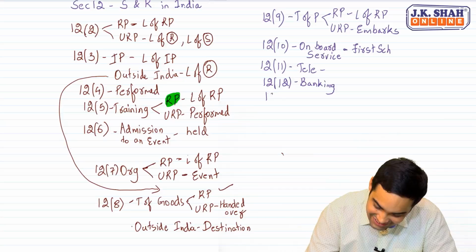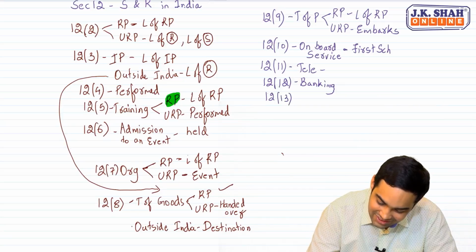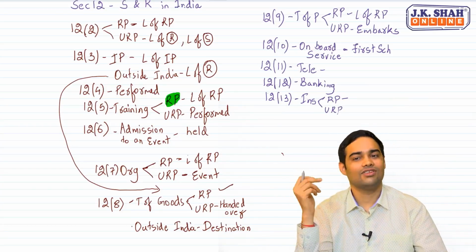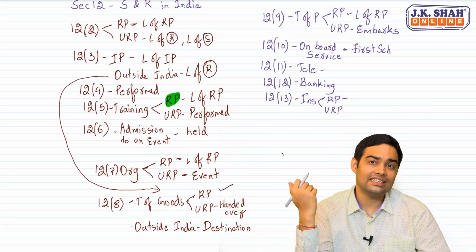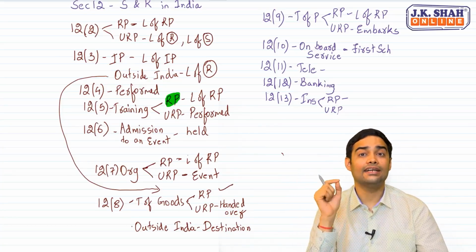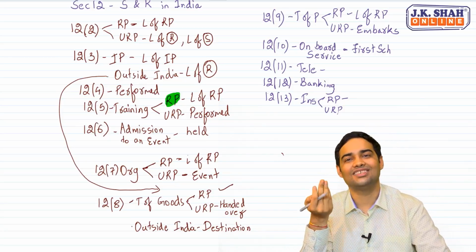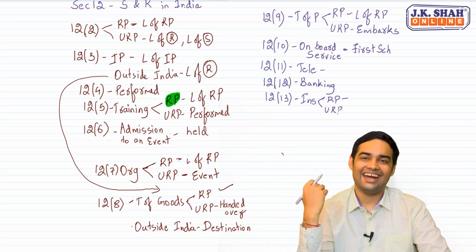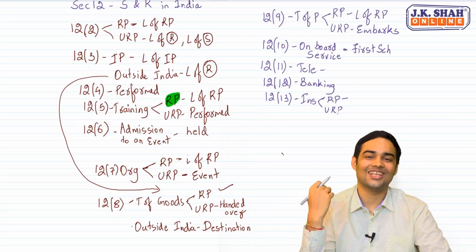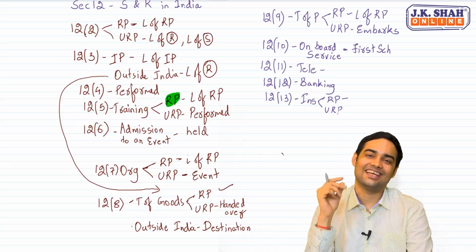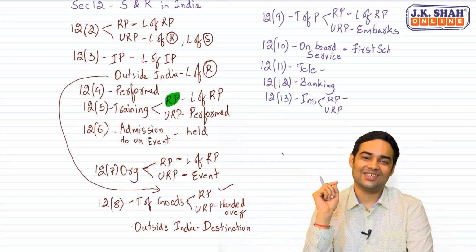And 12.13. When we say 12.13, it deals with insurance. Insurance, again the law divides it into registered, unregistered. For registered, location of the registered person. For unregistered, it would be address on record. Because in insurance, you don't give any policy without taking the address of the other person. So that's why if it is provided to unregistered person, then it would be address on record.